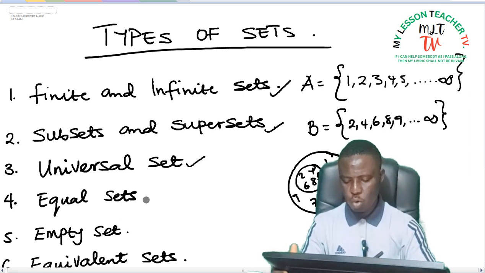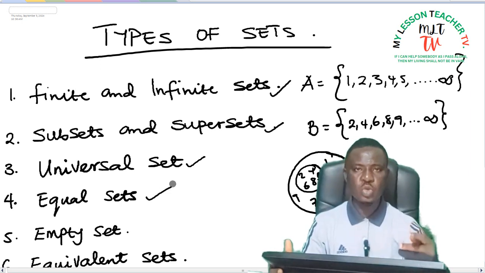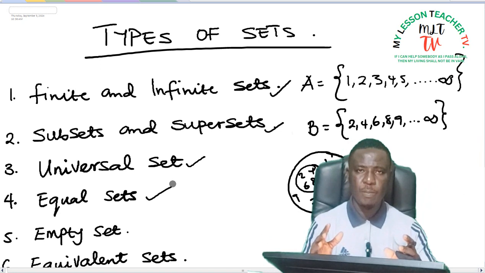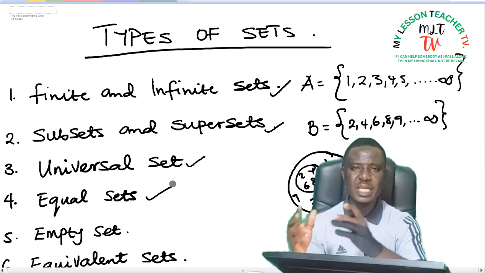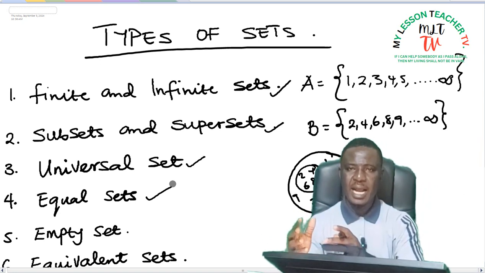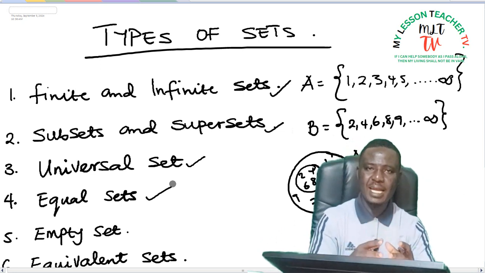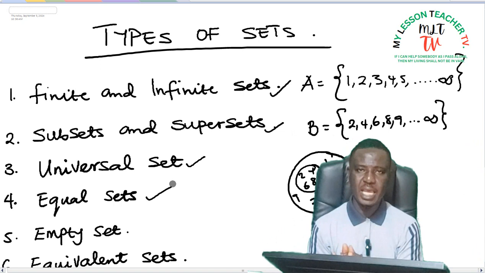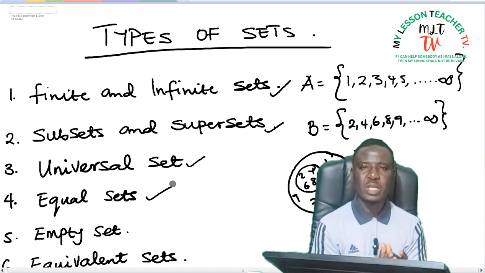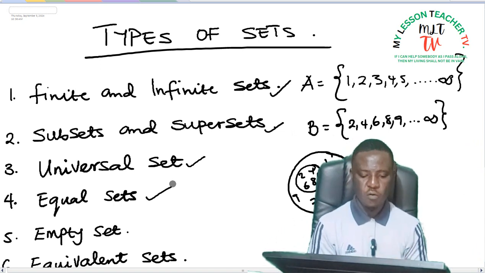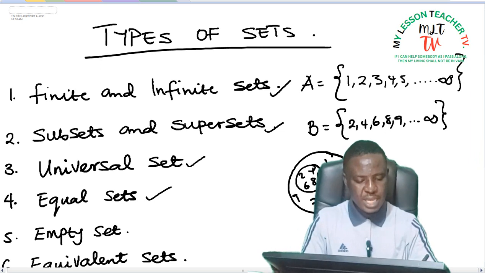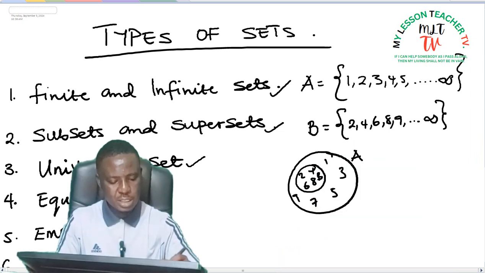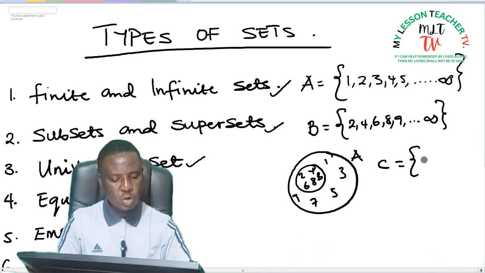Next is equal sets. Two sets are said to be equal if all the elements in A can be found in B. That is to say, all the elements in A are equal to the elements in B. For example, if we have set C to comprise of A, B,